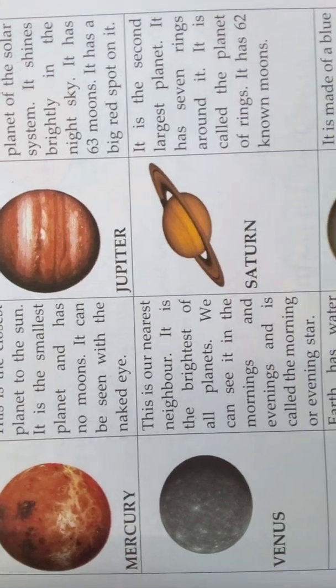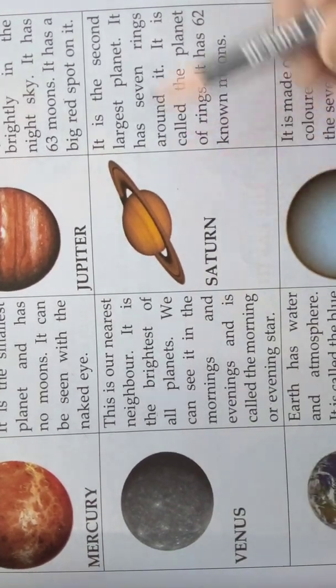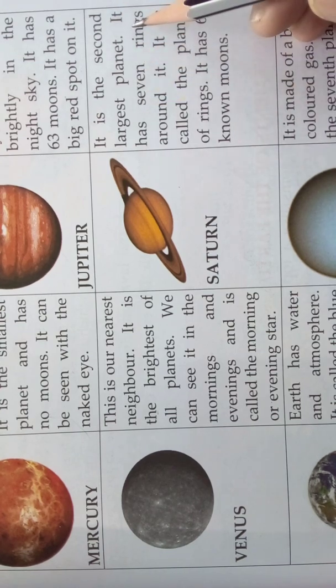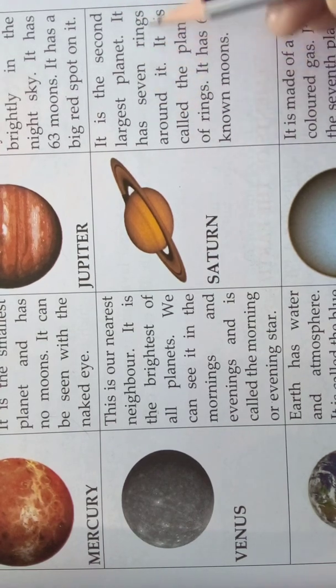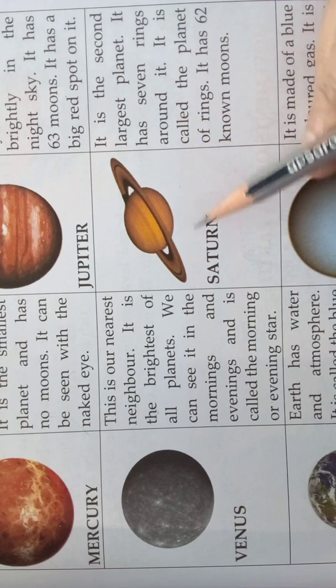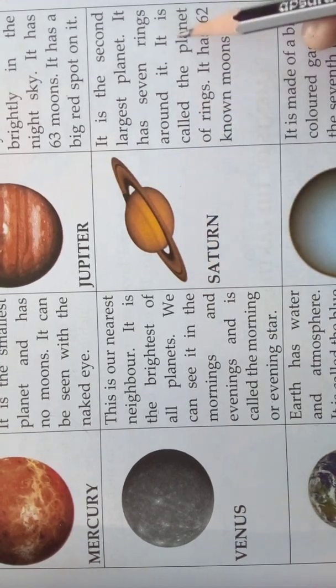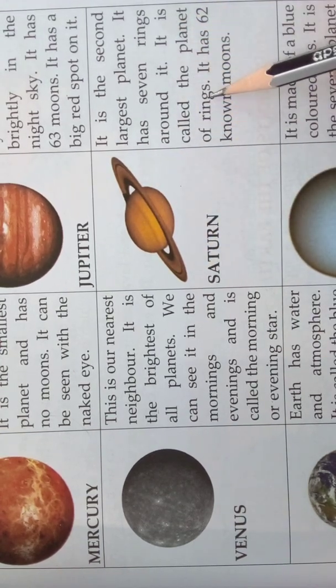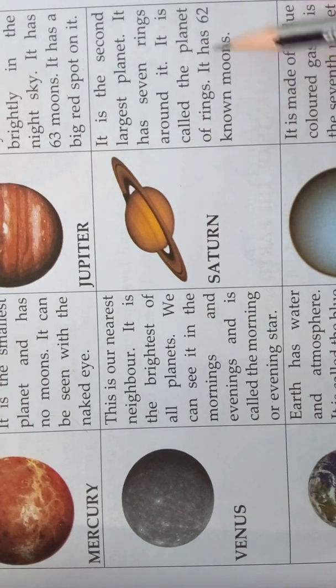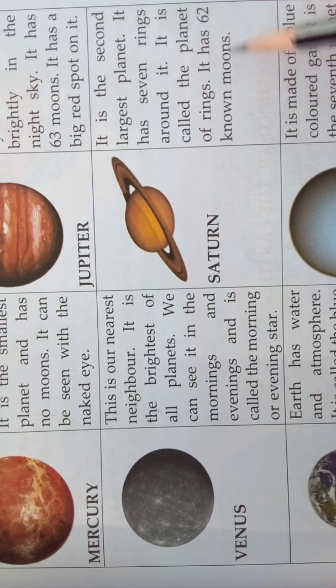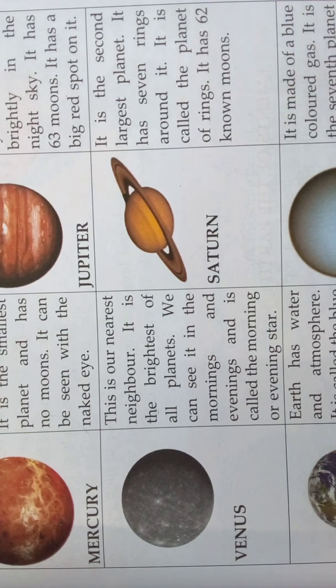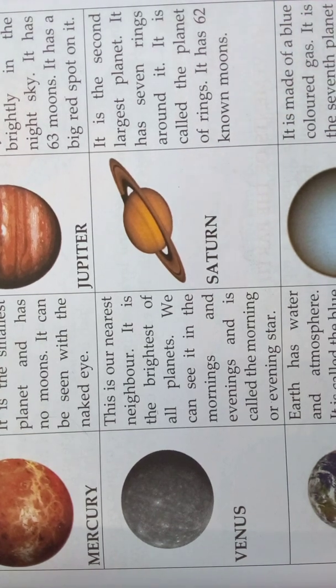The next one is Saturn. It is the second largest planet. It has 7 rings around it, like these 7 rings. It is called the planet of rings. And it has 62 known moons. We don't know exactly, but approximately it has 62 moons.